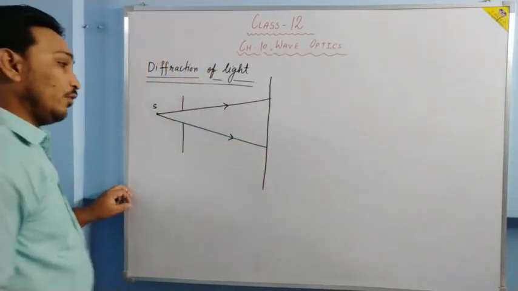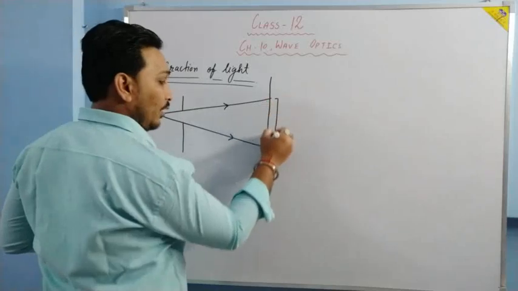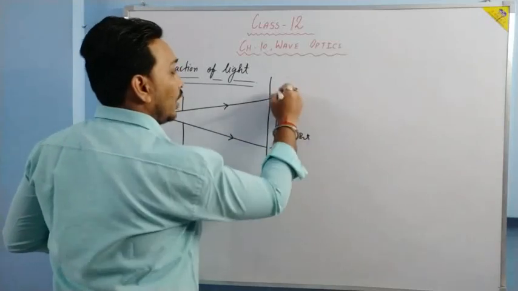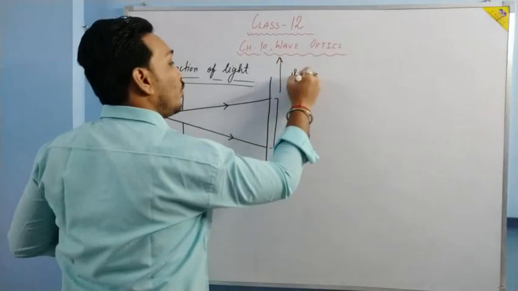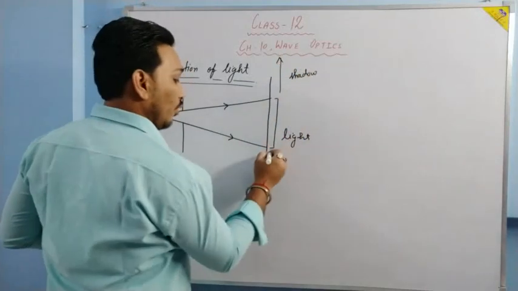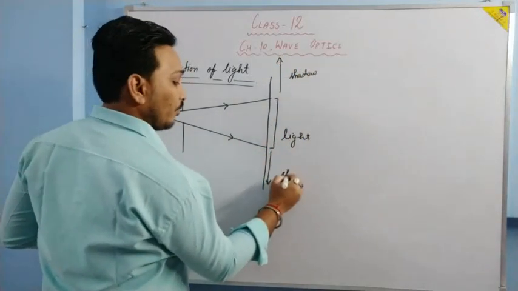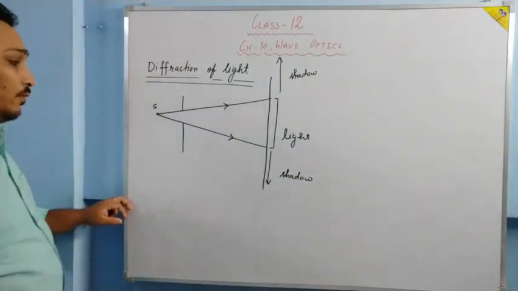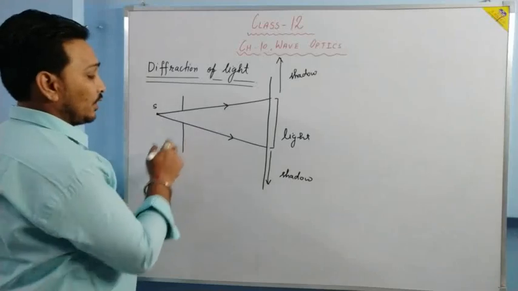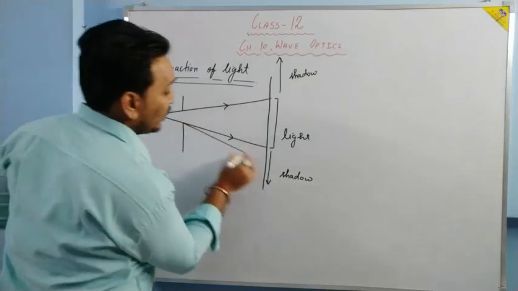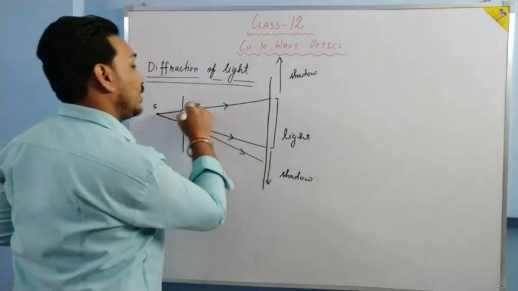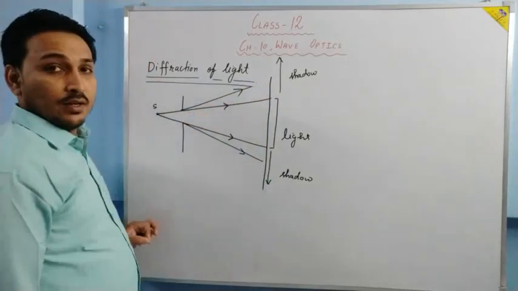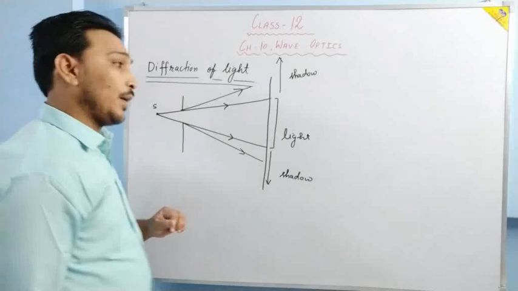So geometrically, from here till here we have light, above here shadow, and below from this point also shadow. But what we observe, for a distance again greater than Fresnel distance, this light bends towards the shadow region. So this bending of light is called diffraction of light.